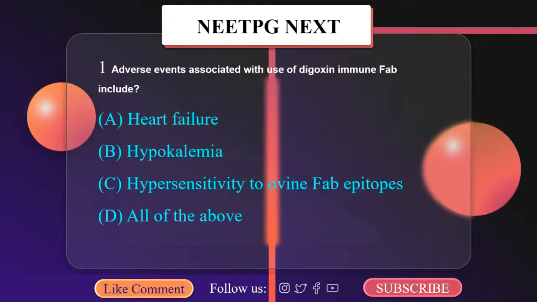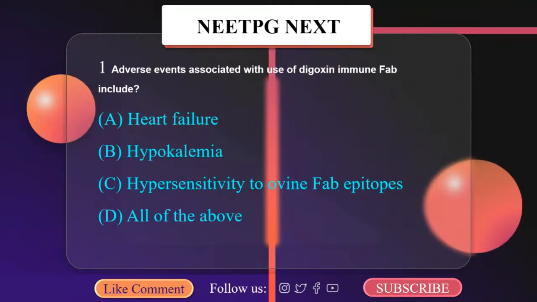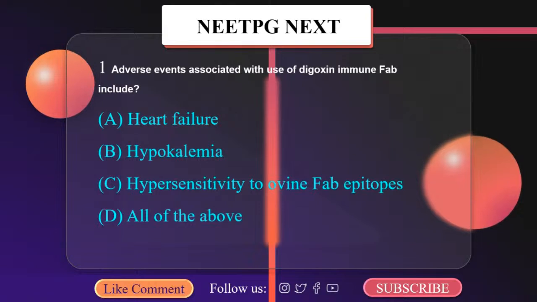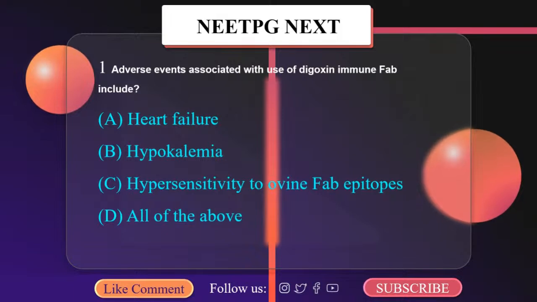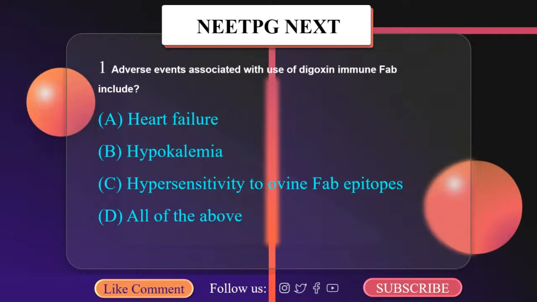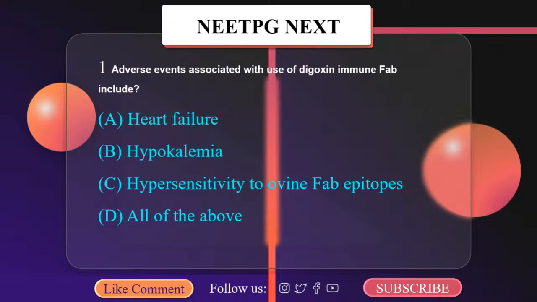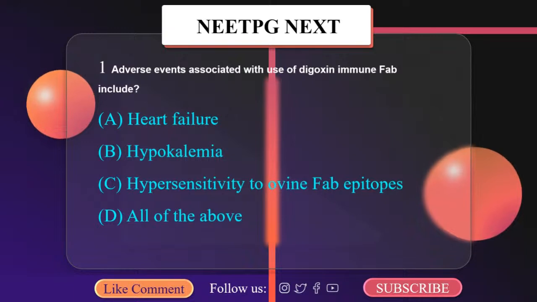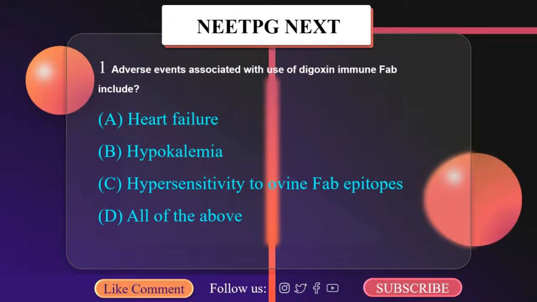It is made from the immunoglobulin fragments from sheep that have already been immunized with a digoxin derivative, which is digoxin dicarboxymethoxylamine (DDMA). The sheep have been injected with this, and the antibodies so formed, which are digoxin immune FAB, are used in the treatment. So, what are the side effects of digoxin immune FAB? See, any foreign protein can cause allergic reactions. So there can be hives, difficulty in breathing, swelling of lips, tongue, face or throat, itching, skin redness, wheezing, cough and lightheadedness.